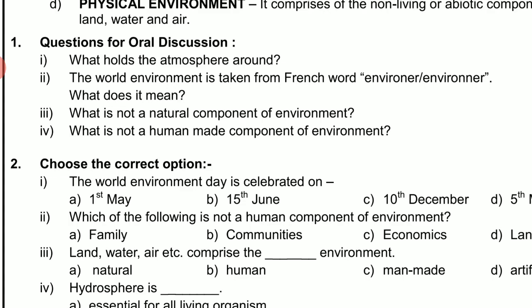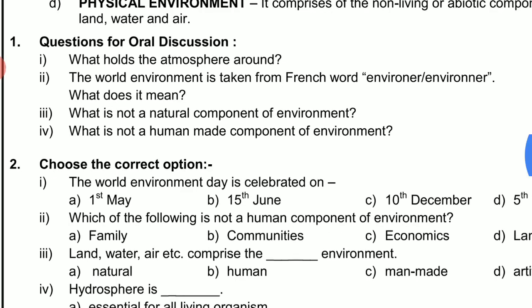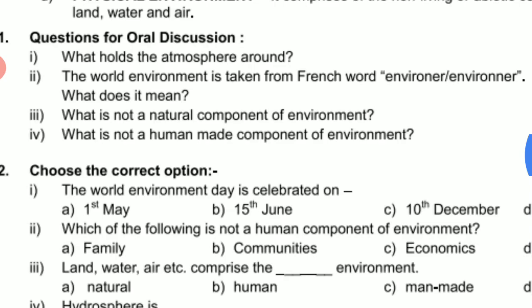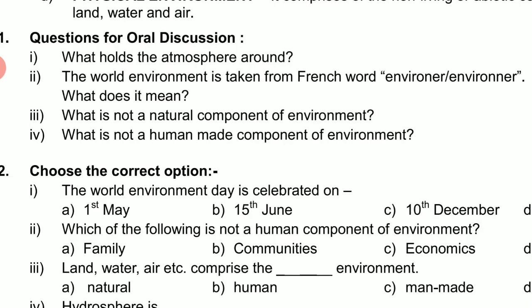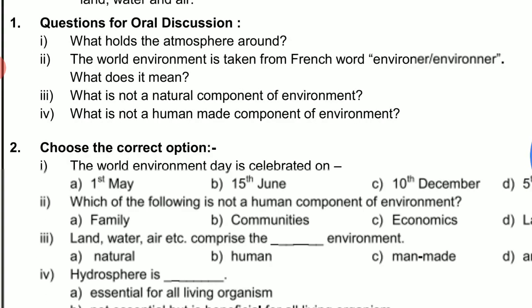In today's class, I will be discussing the question answers of LC chapter 1 environment. So let's start. First question, what holds the atmosphere around? Answer is gravitational force. Gravitational force, it holds the atmosphere around us.